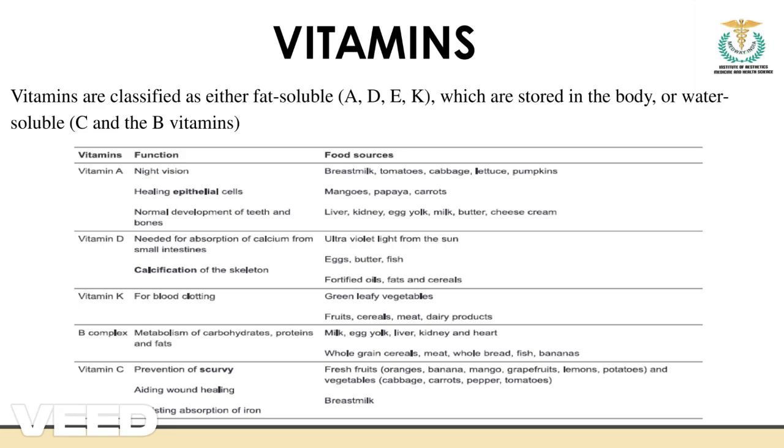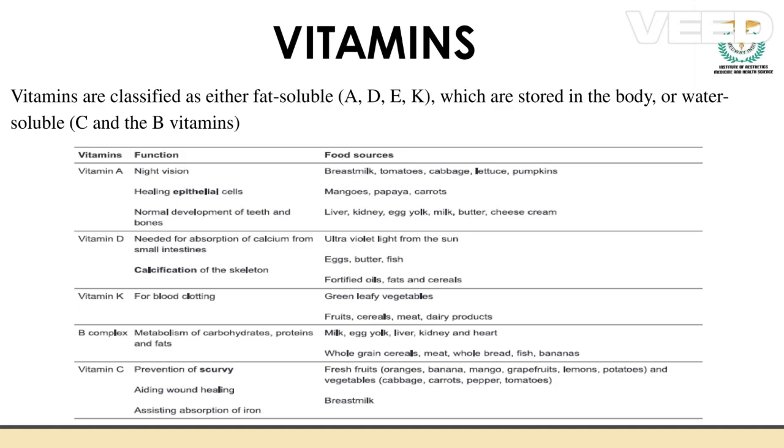They also help in healing the epithelial cells. Mangoes, papaya, and carrots are also good sources of vitamin A. Vitamin A helps in normal teeth and bone formation also, and it can be consumed through non-veg food products like liver and kidney of a goat, and egg yolk also plays a very important role. Milk, butter, and cheese. Okay, these are certain food sources which are good for vitamin A.